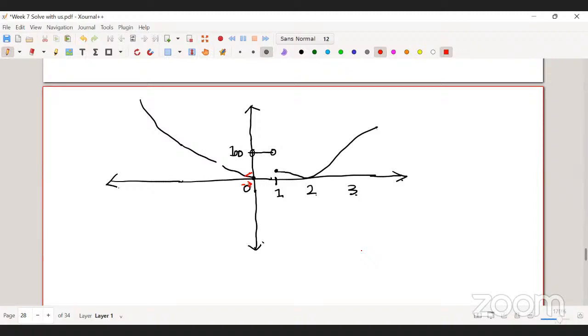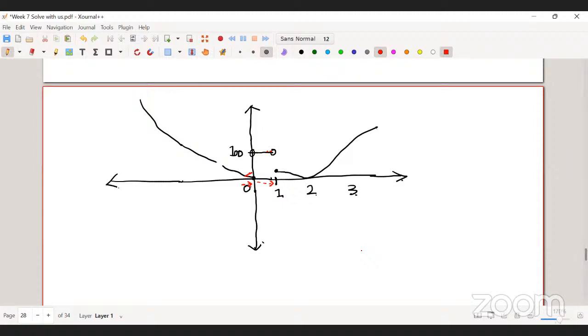When you are coming to 1 from the left hand side, where does the value of the function approach? It's near 100.